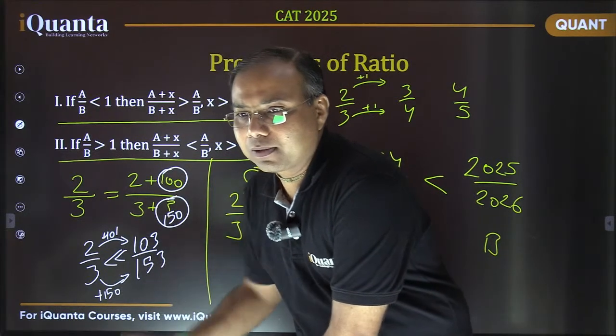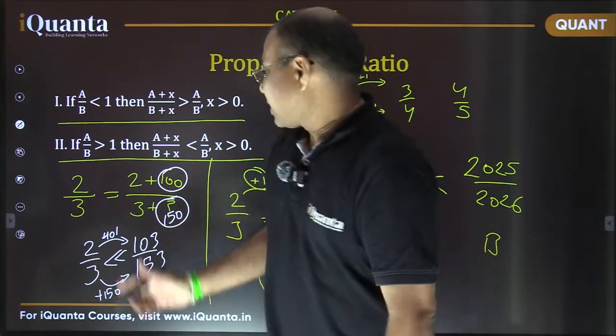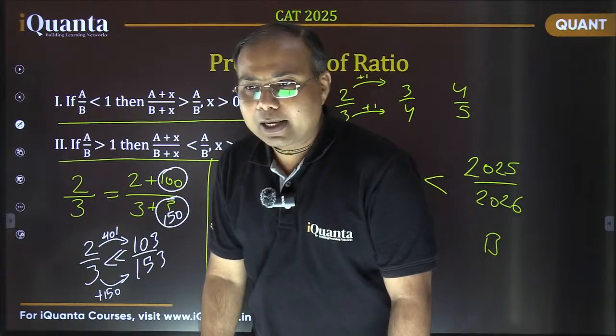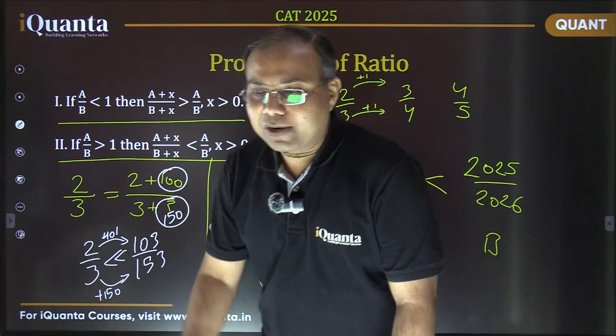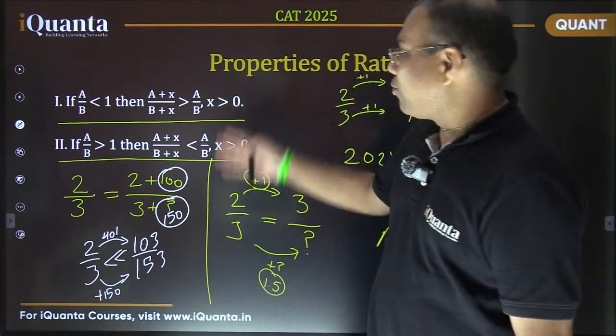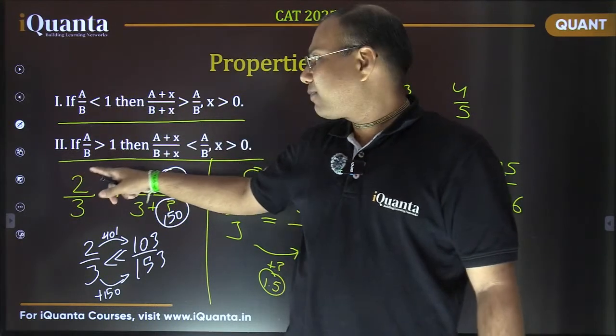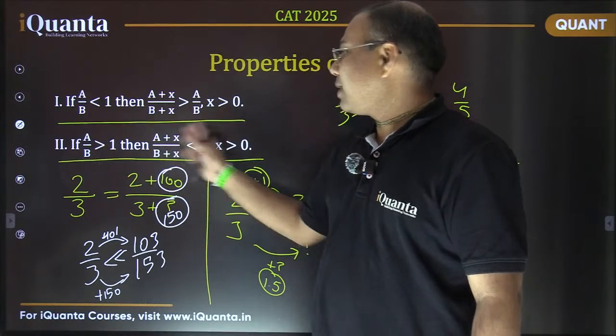Souvik, that was the question. If I increase this value by more than 100. Right, good. So these are both the properties here. If the original fraction was less than 1 and I reverse it, if the original fraction is greater than 1, then the opposite thing will happen.